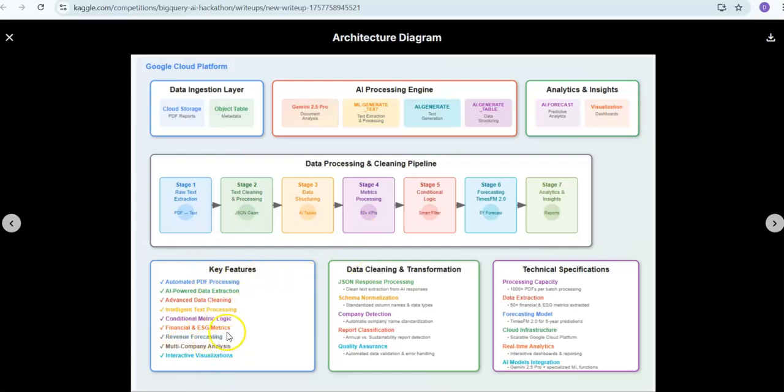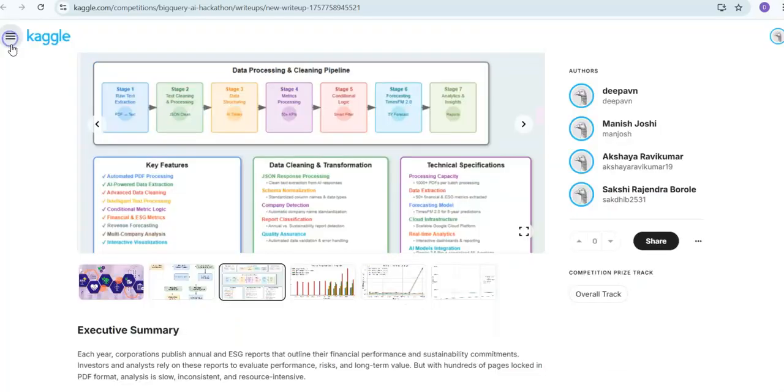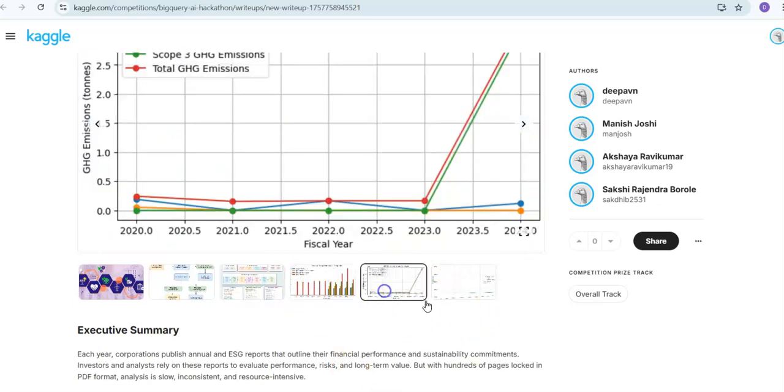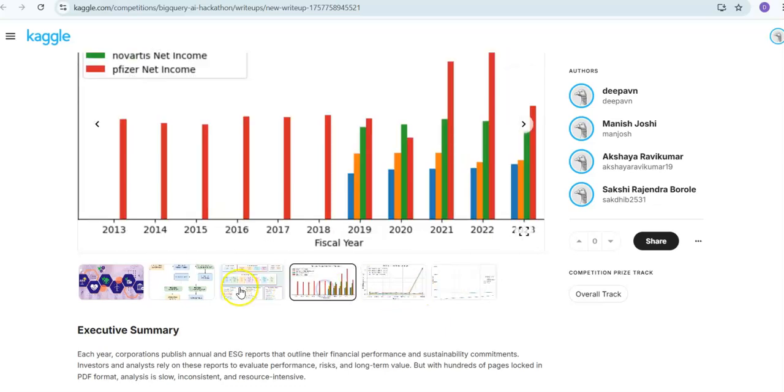So these are some of the key features: we have automated the PDF processing, data extraction, cleaning, and text processing. We are not limited here; there is no limit to what we can do. We are limited only by the time for implementing this agent. Given more time, we can do deeper evaluation, more detailed data quality checks, more detailed analysis of the data itself, and more cleaning. And these are some of the graphs that we are presenting as part of our process.